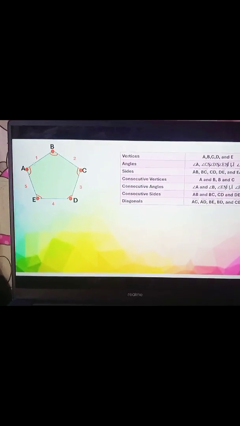Our consecutive sides, as I said earlier, are highlighted in blue. We have here the side AB, consecutive, so magkakasunod. We have the side BC, side CD, side DE, and side EA.